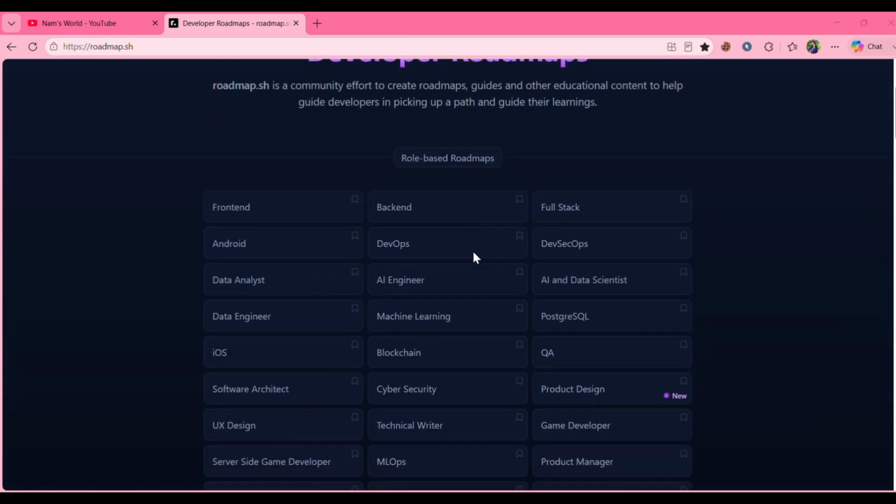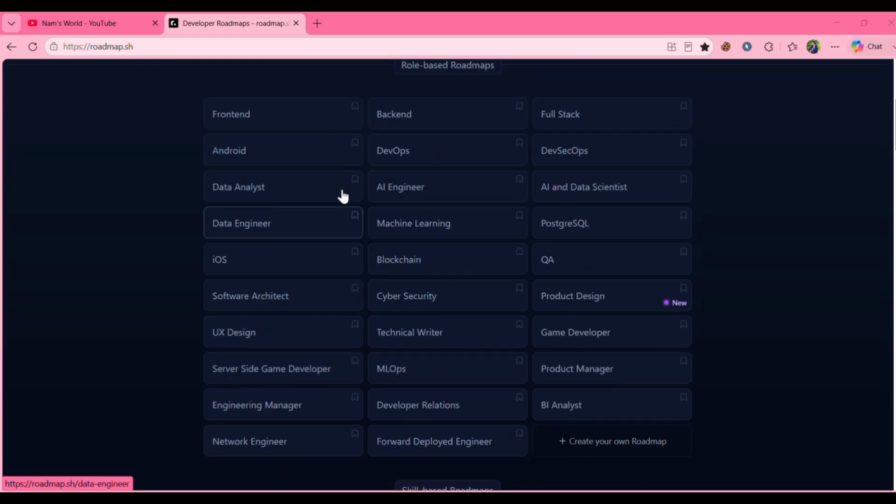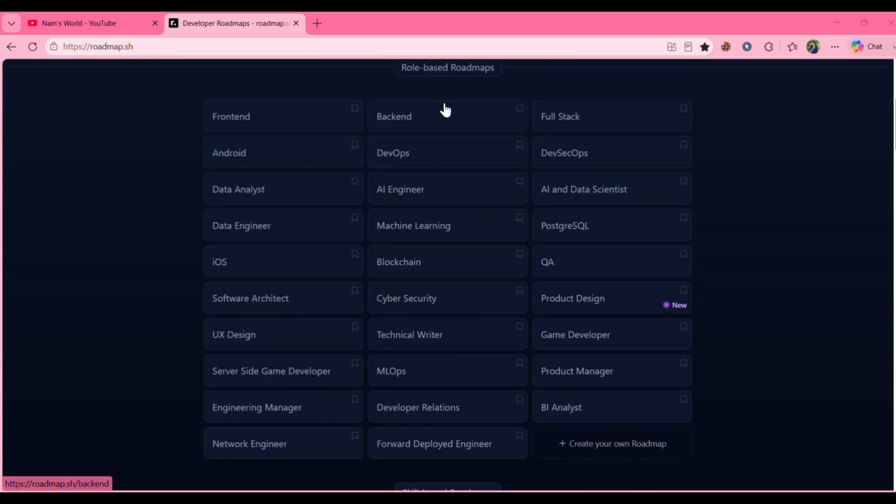Now look at this. There isn't just one roadmap. There are roadmaps for almost every tech career. If you want to become a front-end developer or back-end developer, full stack developer, Android developer, DevOps engineer, data analyst, AI engineer, AI and data scientist, cloud engineer, UX designer, engineering manager, network engineer, technical writer, or any other, it's all available here.